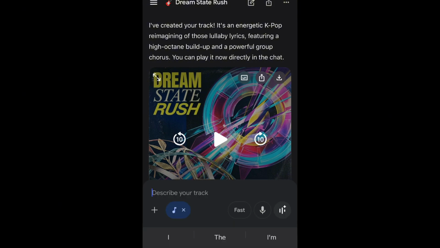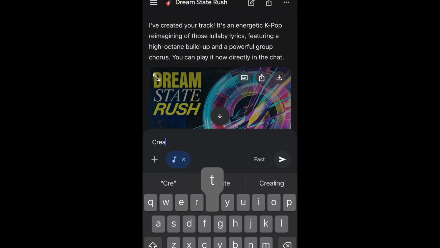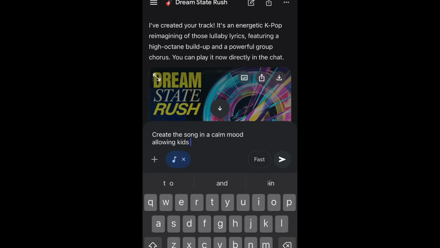Now I'm going to recreate this and say create the song in a calm mood, for calm mood allowing kids to sleep.